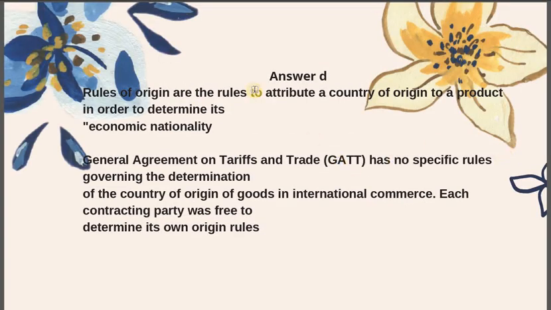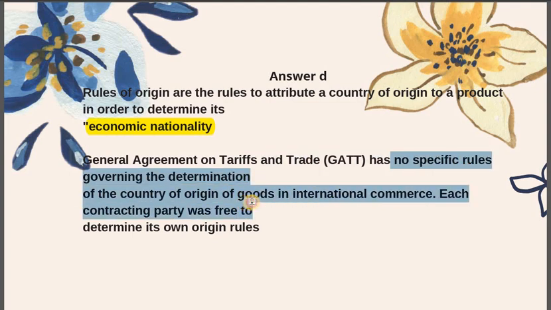So answer here is D, that rules of origin are the rules to attribute a country of origin to a product in order to determine its economic nationality. Very obvious and self-explanatory. GATT, that is General Agreement on Tariffs and Trade, which is basically World Trade Organization. It has no specific rules governing the determination of the country of origin of goods in international commerce.